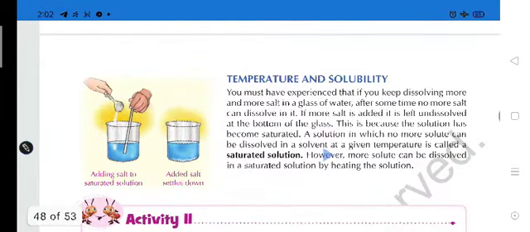You must have experienced that if you keep dissolving more and more salt in a glass of water, after some time no more salt can dissolve in it. So if more salt is added, it is left undissolved at the bottom of the glass, and this is because the solution has become saturated. A solution in which no more solute can dissolve in a solvent at a given temperature is called a saturated solution. However, more solute can be dissolved in a saturated solution by heating the solution.